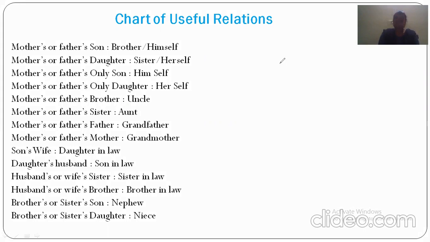So generally, if a person I is there, that is me or myself, then in the same generation, if the person is male, there is his brother, and if female, her sister.